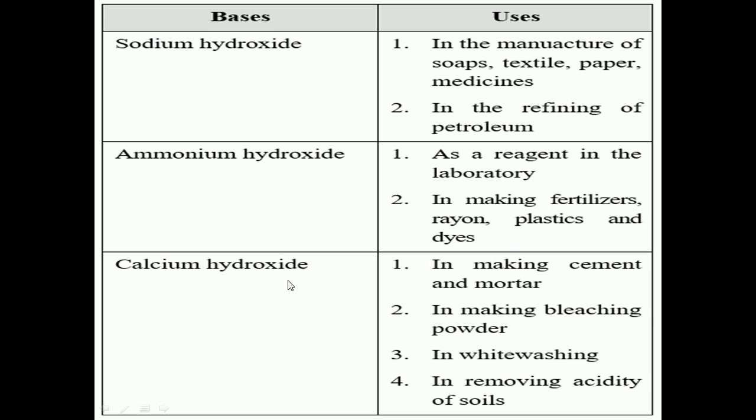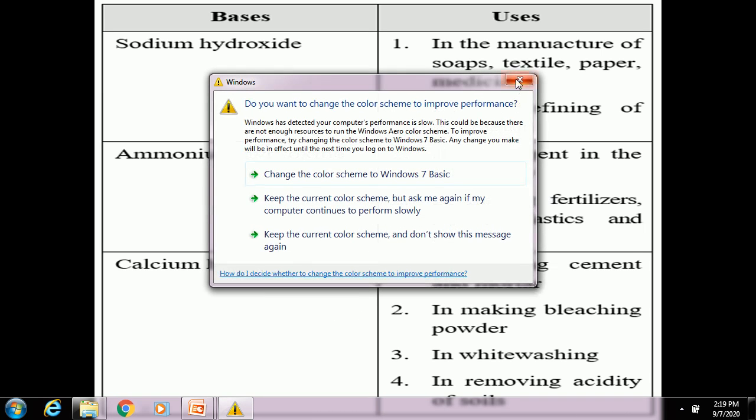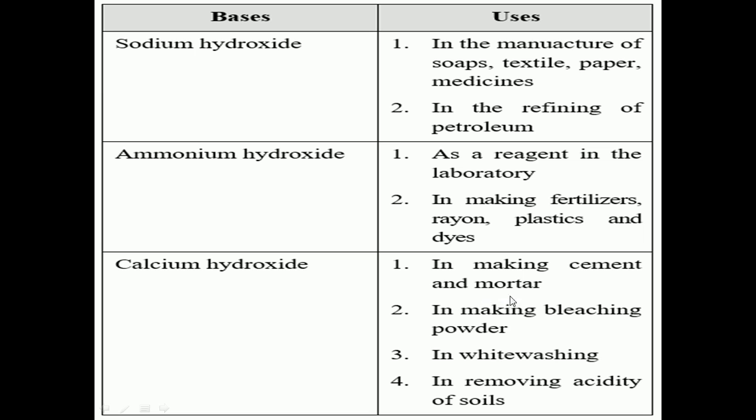Then calcium hydroxide is a base which is used for making cement and mortar. It is used in making bleaching powder. It is used in whitewashing. It is used in removing acidity of soil. These are some of the uses of calcium hydroxide. These are some of the uses of bases.